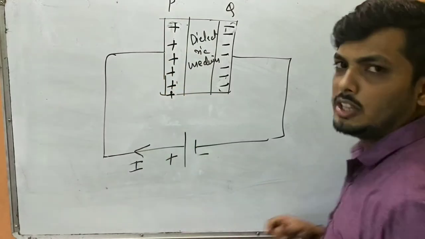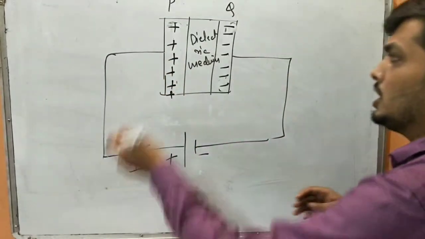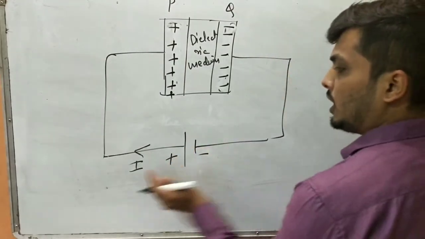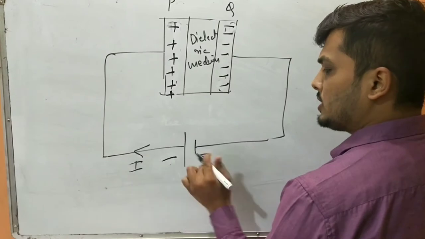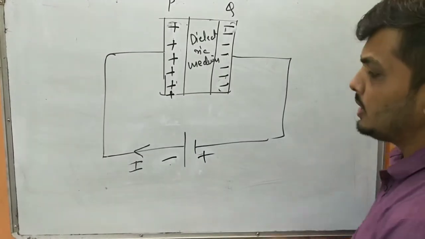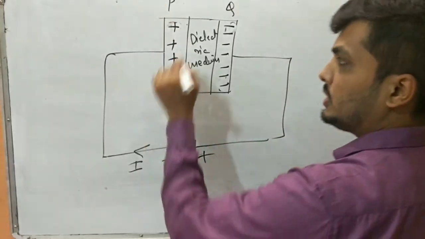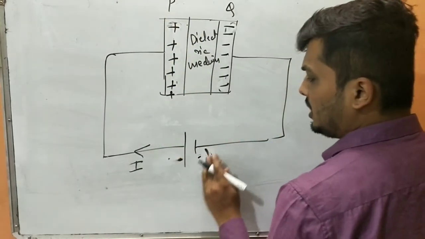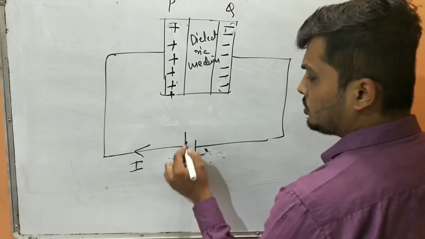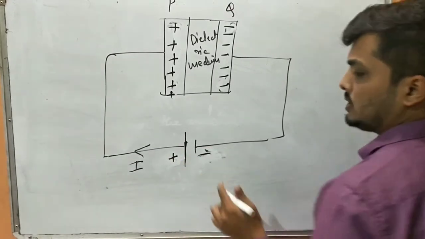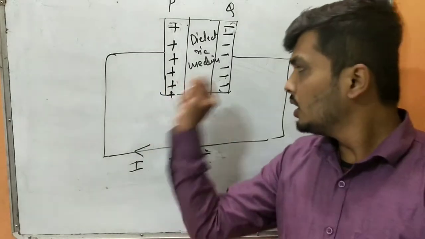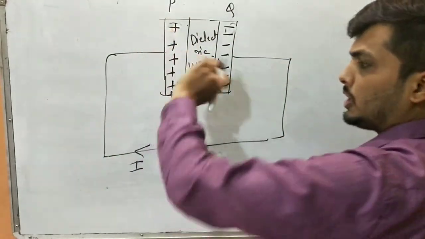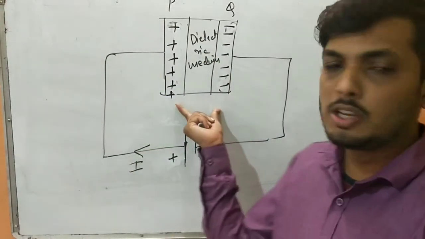Just like what we have seen in electric polarization, same thing. Are you understanding? The positive charge will shift to one side and negative charges will shift to the other side, because this is the direction of the current. If this was minus and this was plus, if I changed the polarity, electrons would be in this direction and protons in this direction. Clear? So whatever free moving electrons I have, they will all shift in this direction. This is the induced electric field, and this will be the electric field due to these two charges.